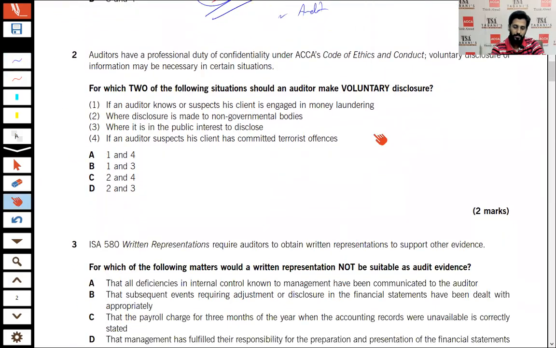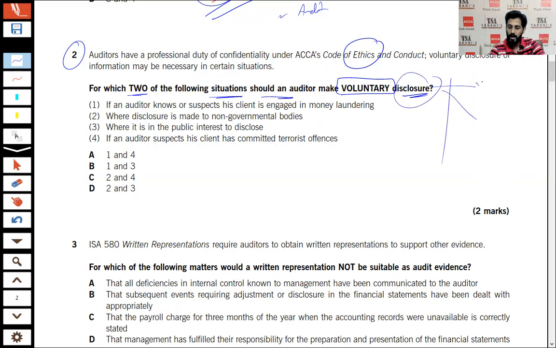Moving next. Number 2. First of all, read out the requirement. Which two of the following situations should an auditor make voluntary disclosures? See, the topic is ethics, and whenever you see information of the client entity, it is up to you whether or not to disclose it to a third party. Remember that disclosures are voluntary and disclosures are compulsory.